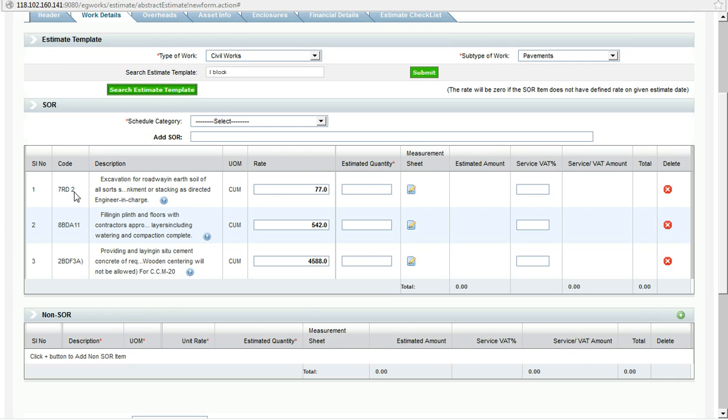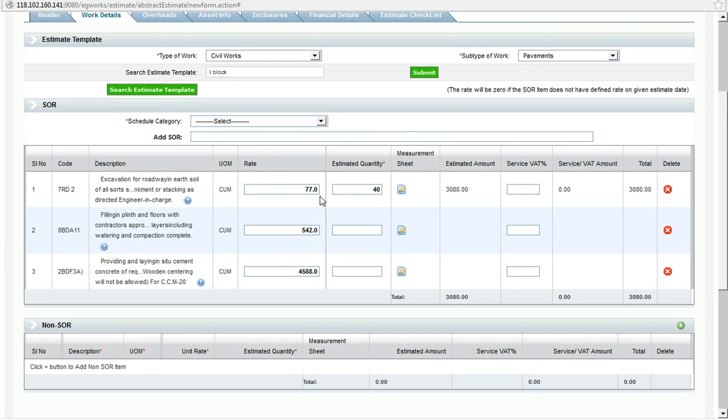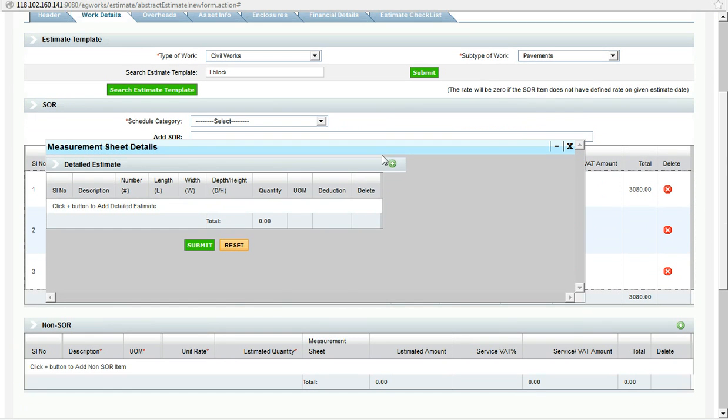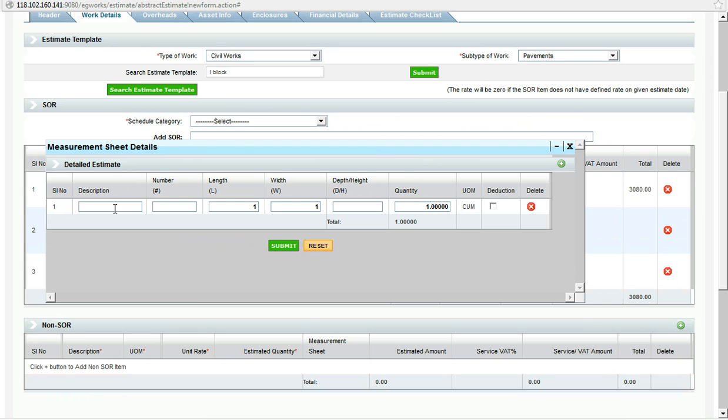Now, SOR code is there, SOR description. You can see the rate here. This rate is being pulled from the district schedule of rates. Estimated quantity, I need to enter now. I'm entering it as 40. So there is a detailed measurement sheet where I can enter the length, breadth and depth of the activity. I'm adding length, breadth and depth.